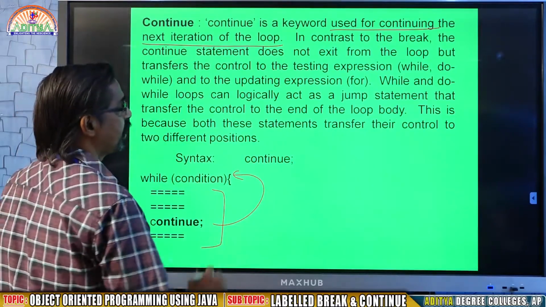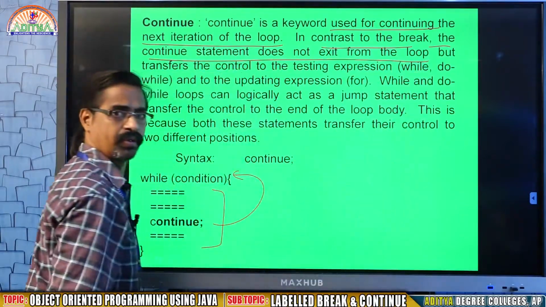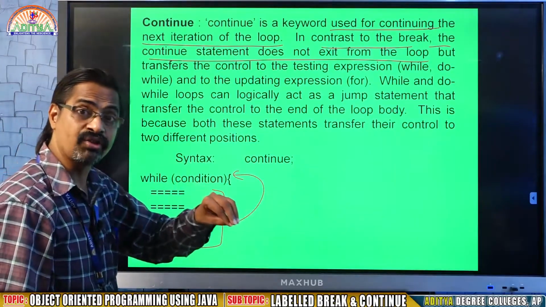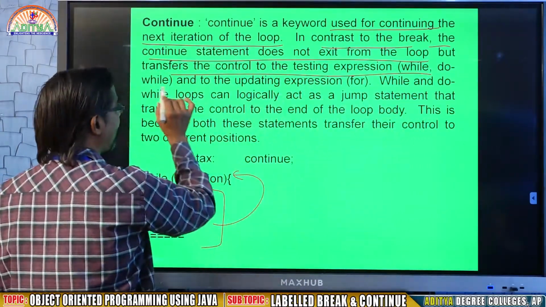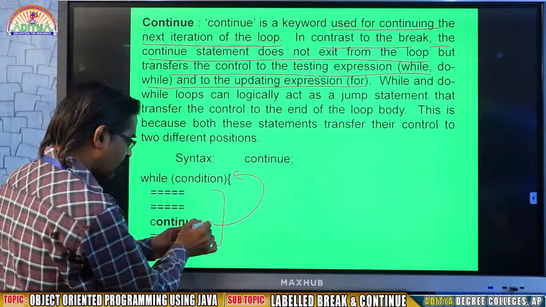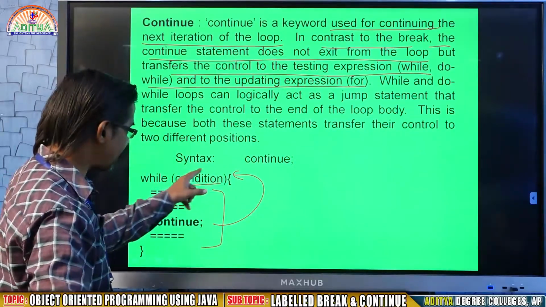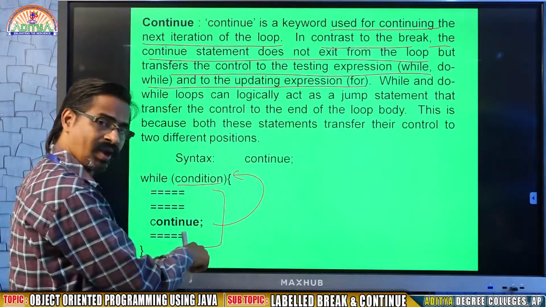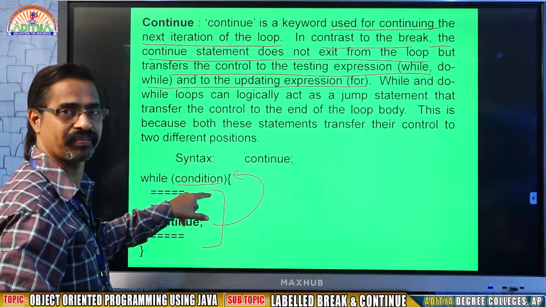In contrast to break, the continue statement does not exit from the loop. Break comes out from the loop, but continue will not leave the loop; it transfers the control to the testing expression, that is while, do while, and to the updating expression for for. It will go back to the testing expression, whether it is a while or a do while. In the do while, the testing expression is at the bottom, so it will go to the testing expression so that it will continue again for a second time.